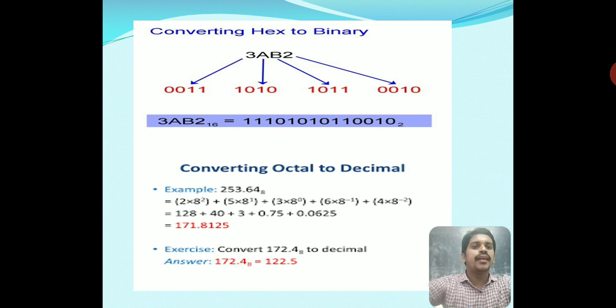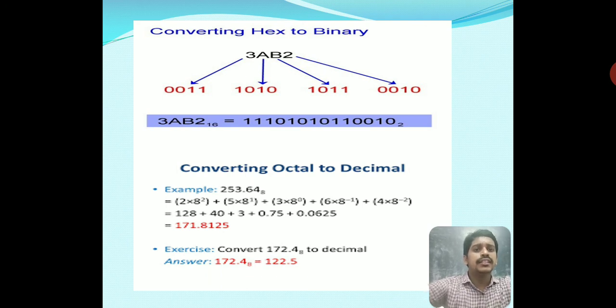And converting octal to decimal number system, we have an example: 253.64 base 8. We have to convert this octal number to decimal. Octal has values 0 to 7, and since it has base 8, you use powers of 8 to represent the number.